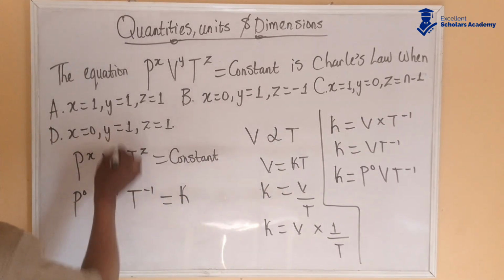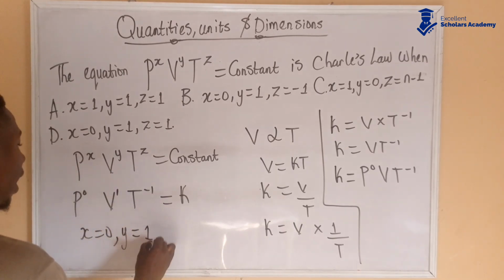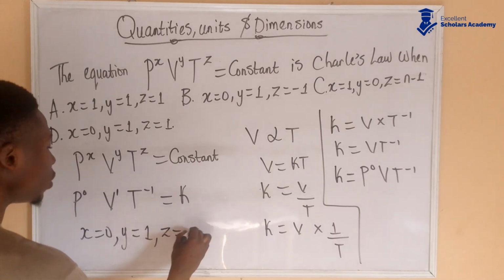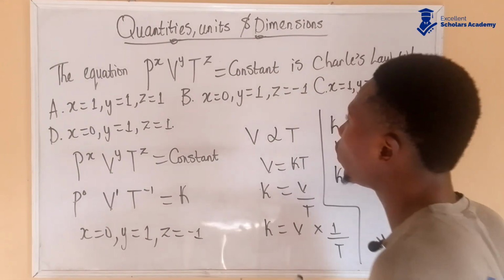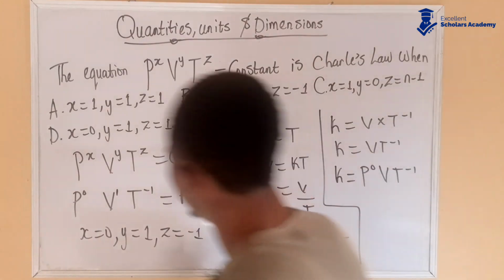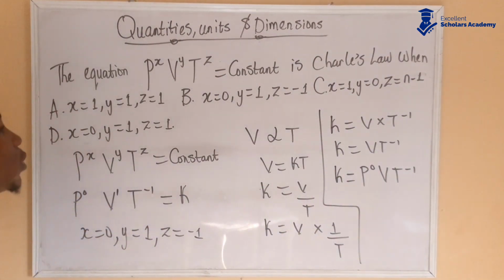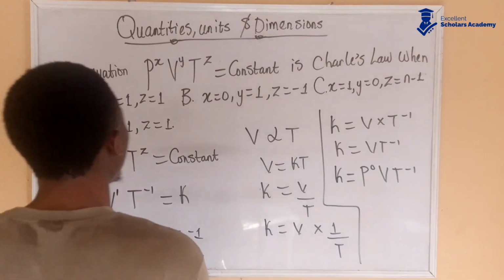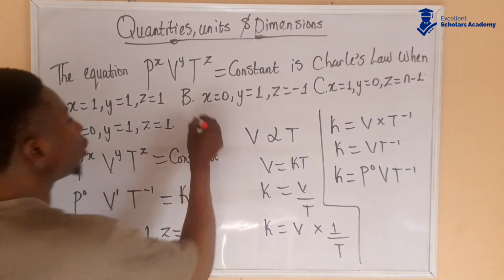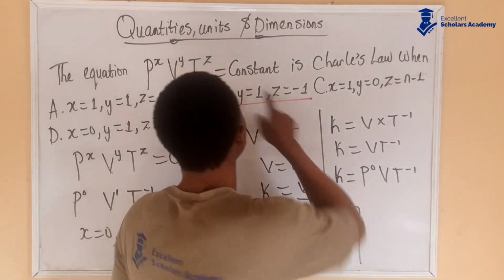Now if we compare both sides, you find out that x is equal to 0, y is equal to 1, and z is equal to minus 1. So this is going to be Charles' law. Which option has what we are looking for? That is option B. So when x is equal to 0, y is equal to 1, z is equal to minus 1, this will represent Charles' law.